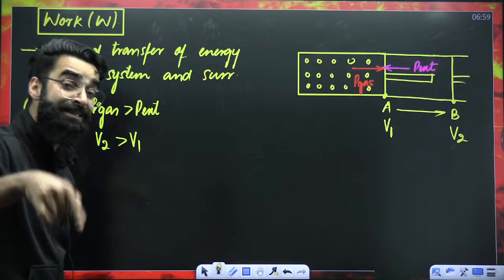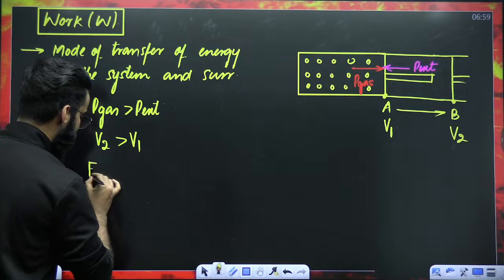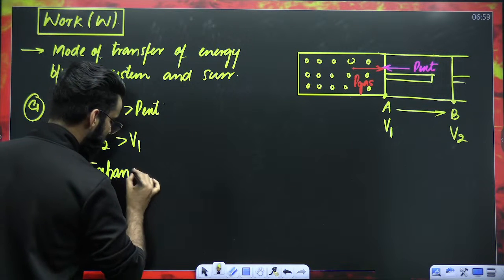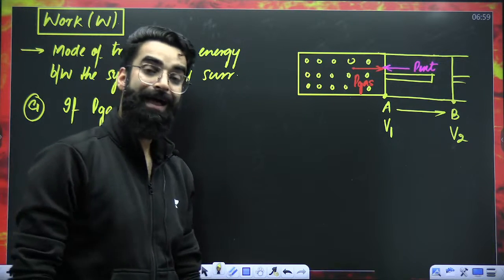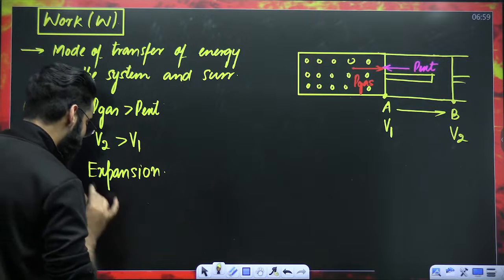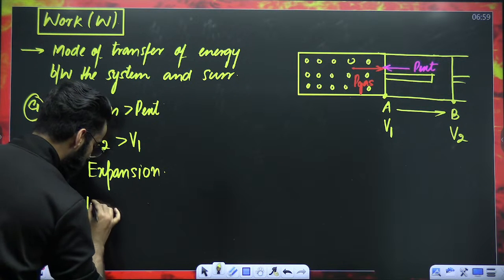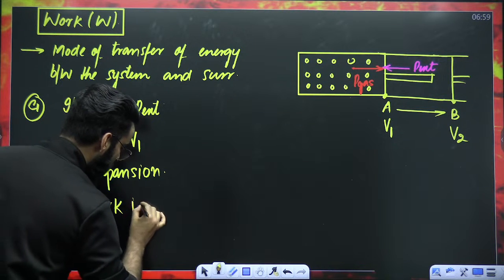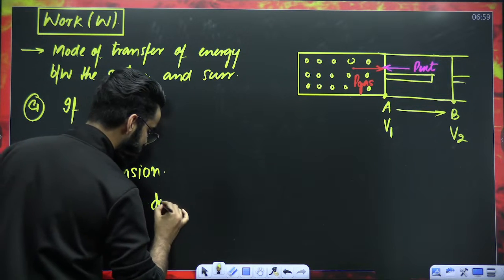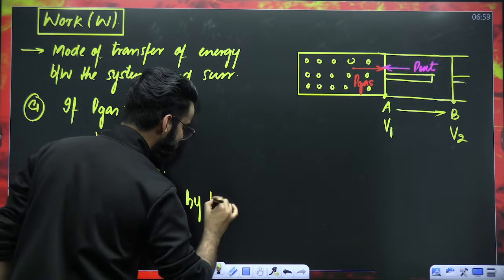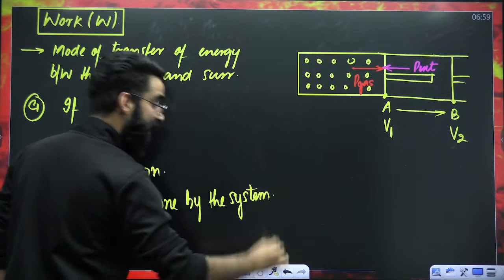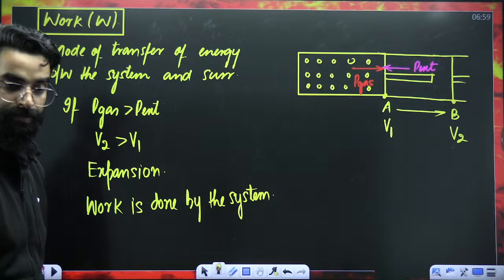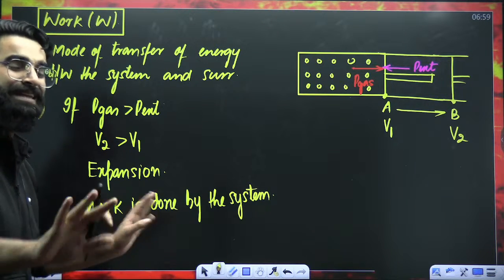And increase in the volume of the gas is something which we call expansion. Whenever there is expansion, we always say work is done by the system, except in case of free expansion.